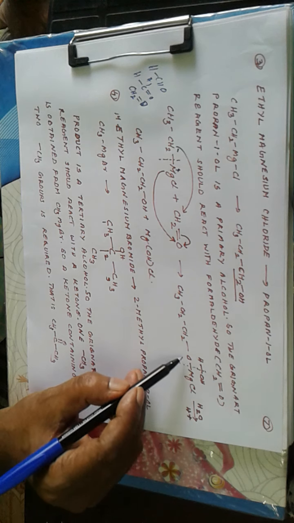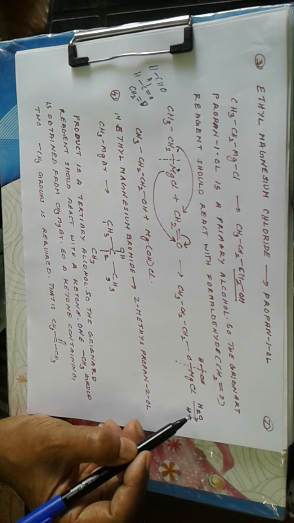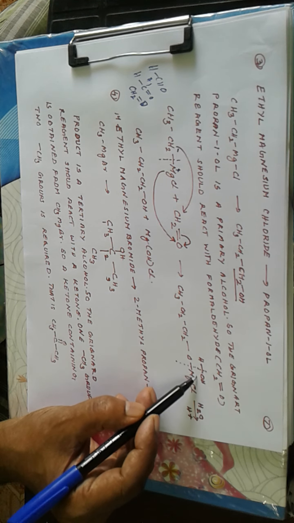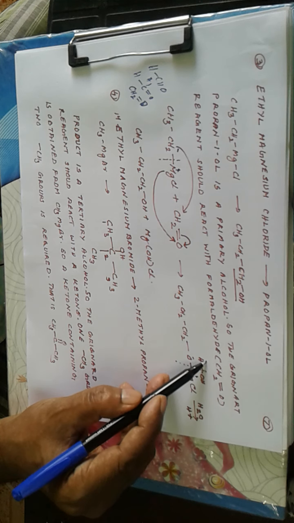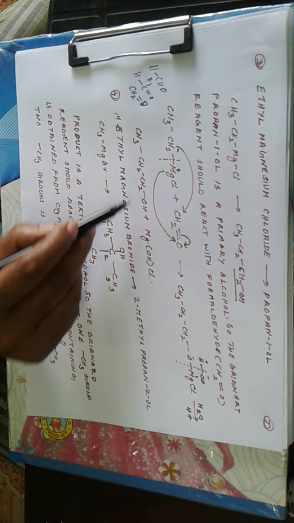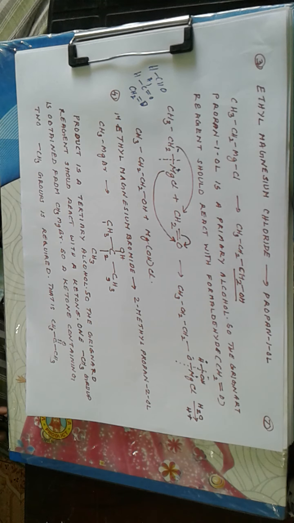And then we get the addition product, and it is subjected to hydrolysis in acid medium, chemical reaction with water. Again here Mg is the positive part and O is the negative part. Water splits into H positive and OH negative, so OH, Mg(OH)Cl, we get CH3CH2CH2OH. So for preparation of a primary alcohol from a Grignard reagent, always we select formaldehyde, and if an aldehyde other than formaldehyde is used, we get a secondary alcohol, and if a ketone is used, we get a tertiary alcohol.